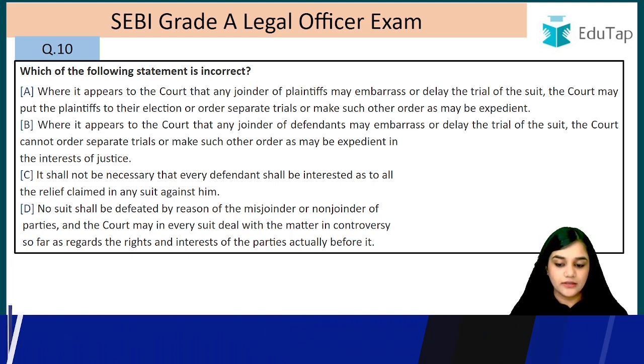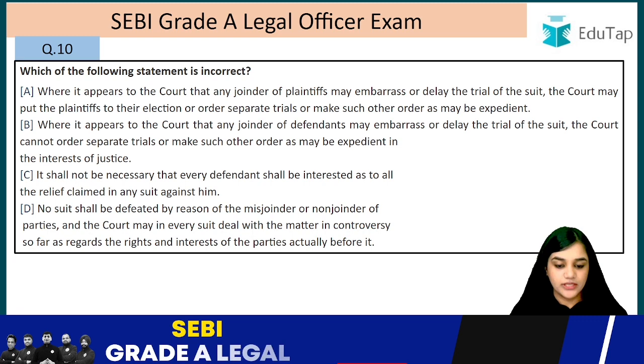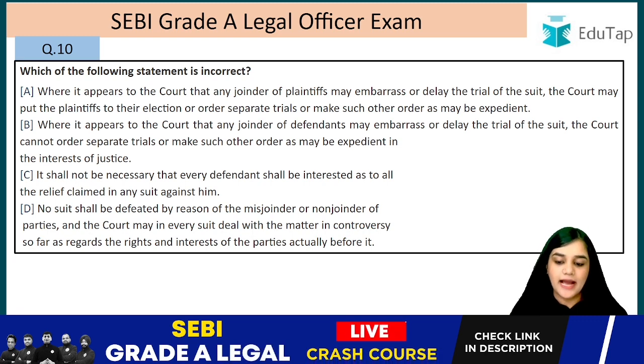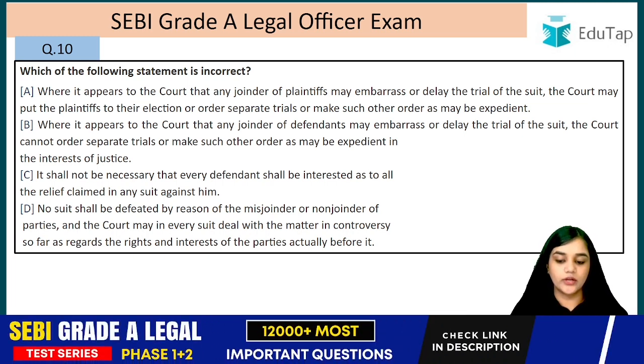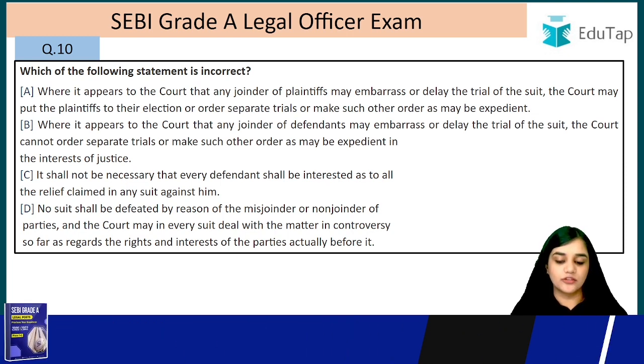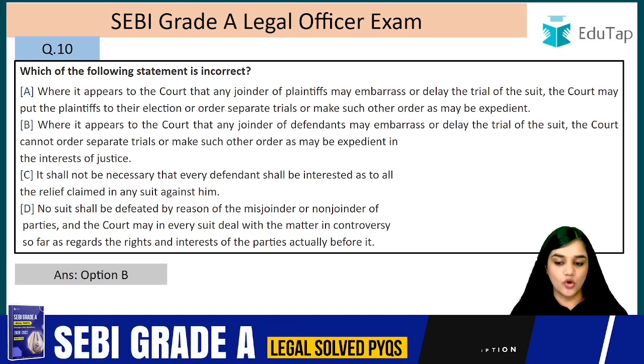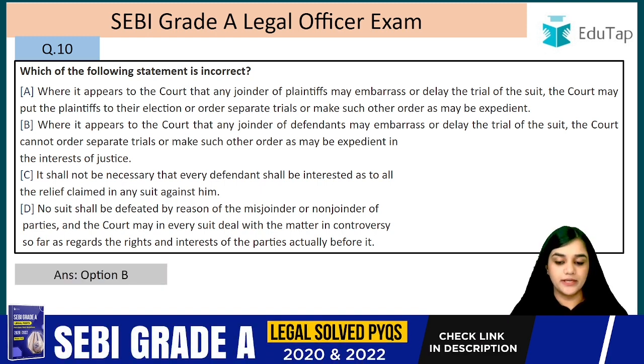It shall not be necessary that every defendant shall be interested as to all the reliefs claimed in any suit against him. No suit shall be defeated by reason of misjoinder or non-joinder of the parties, and the court may in every suit deal with the matter in controversy so far as regards the rights and interests of the parties actually before it. So the answer is option B, that the B statement is incorrect.